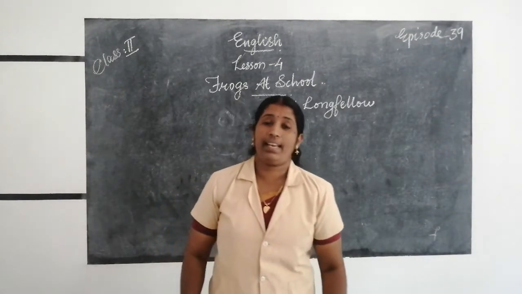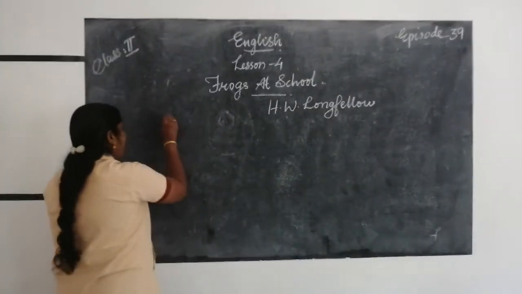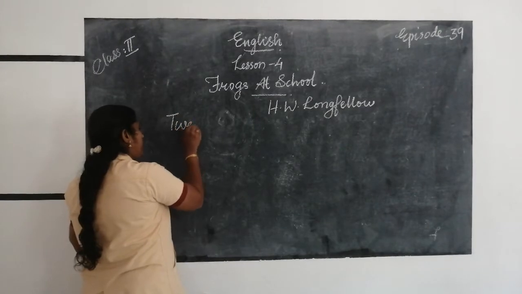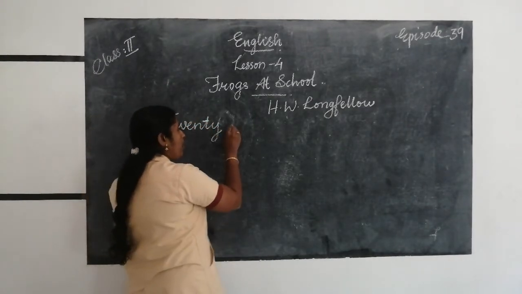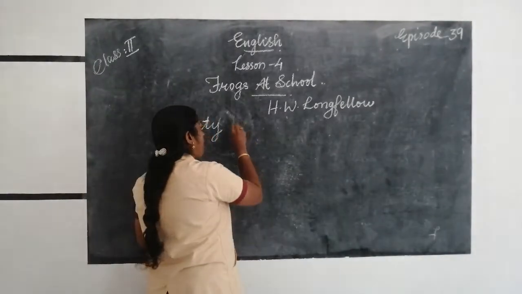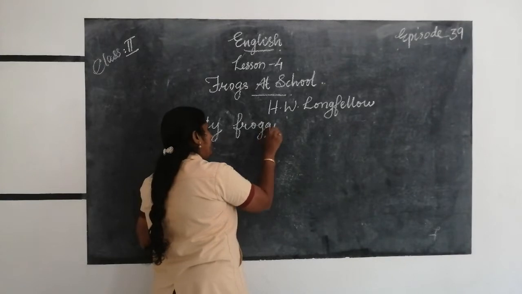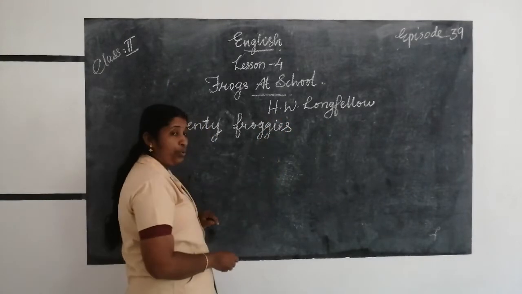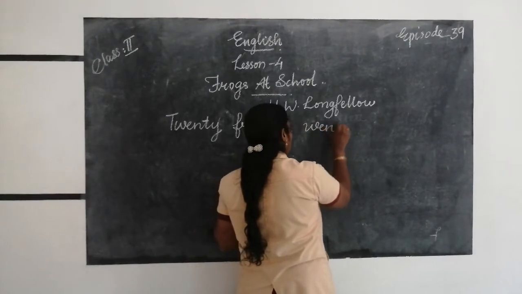Okay, I will write the first four lines on the board. Twenty froggies went to school. T-W-E-N-T-Y, twenty. F-R-O-G-G-I-E-S, froggies. Went, W-E-N-T.